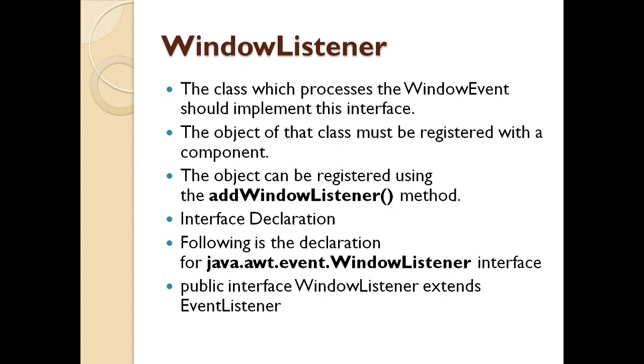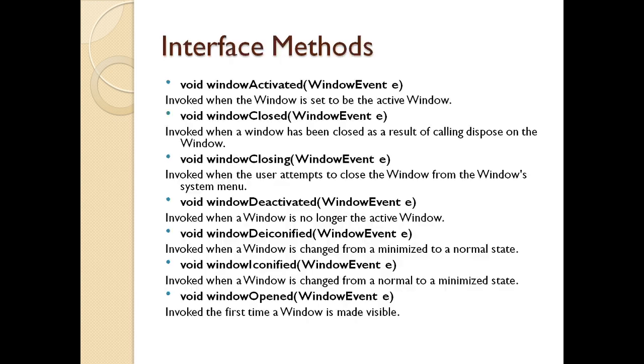On window listener, the first method I have is windowActivated. For windowActivated, I have a WindowEvent e. This method is invoked when the window is set to be the active window. So if you have multiple windows, and you want a particular window to be selected, that means that particular window is activated, then this method is invoked. Then when I want to close the window, I use the method windowClosed by passing the attribute WindowEvent e. This method will be invoked when the window has been closed as a result of calling dispose on the window.